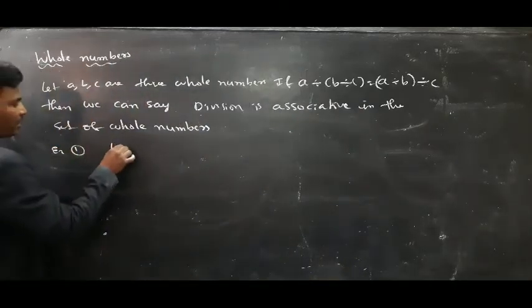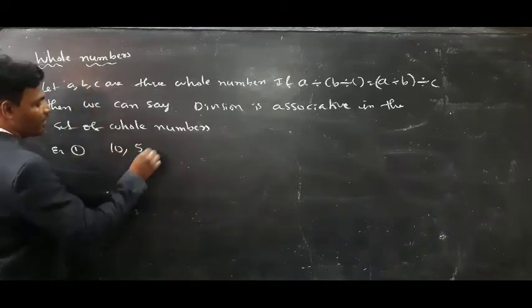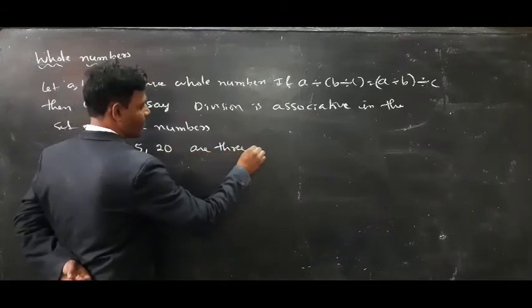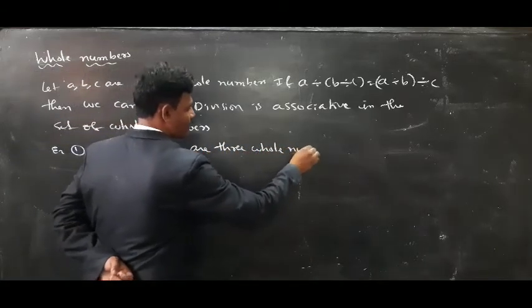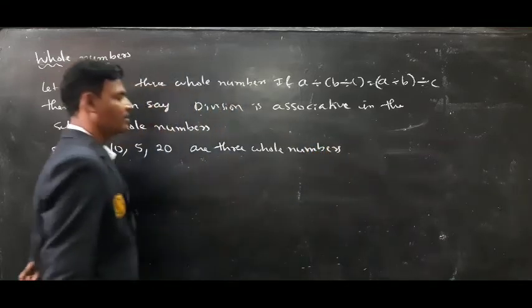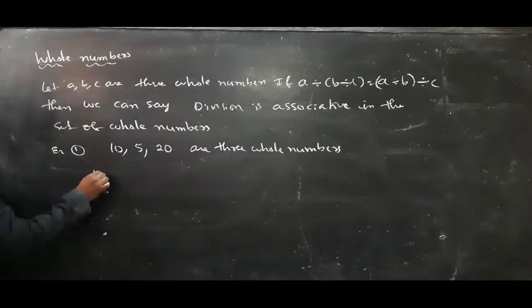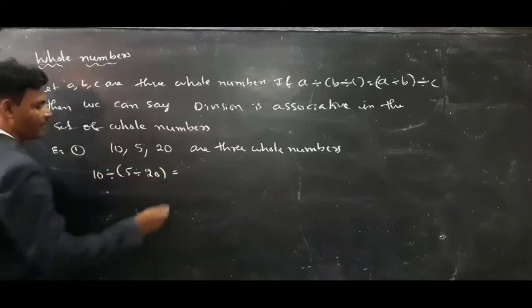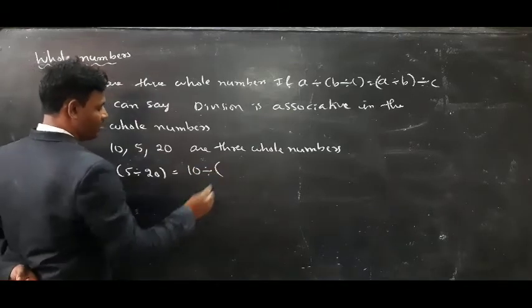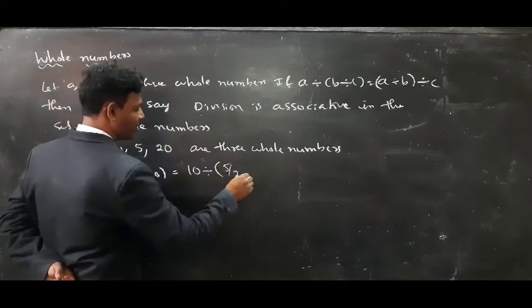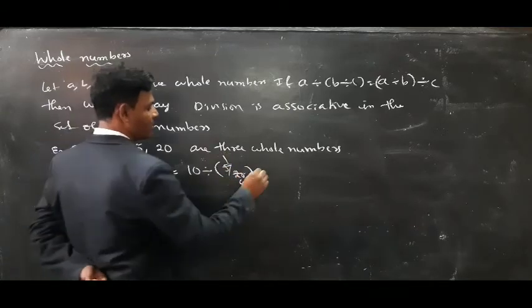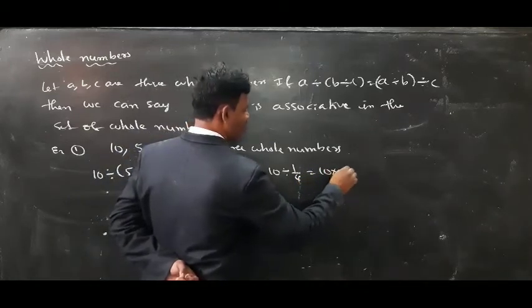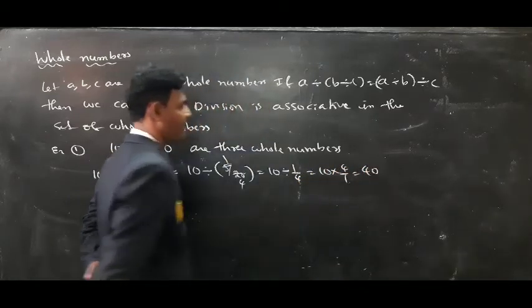Example 1. I am taking 10, 5, 20 as three whole numbers. Then what is here? 10 divided by 5 divided by 20 is equal to 10 divided by, it is nothing but, 5 by 20. 5 ones are 5, fours are 20, is equal to 10 divided by 1 by 4, is equal to 10 into 4 by 1, is equal to 40.